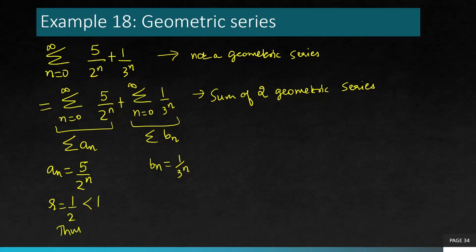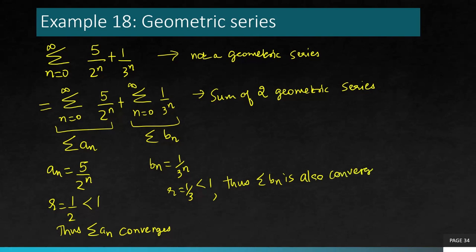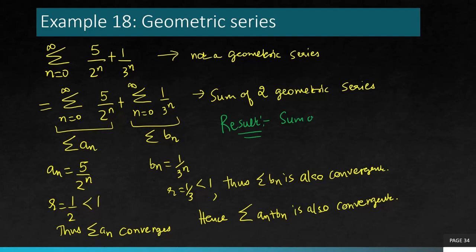For the first series, its r is 1 over 2, so it's convergent. For the second case, it's 1 over 3, which is less than 1 again, so it's convergent. So individually, they are convergent. Hence, the sum an plus bn is also convergent. This is actually a result in series, which says the sum of two convergent series is also convergent.